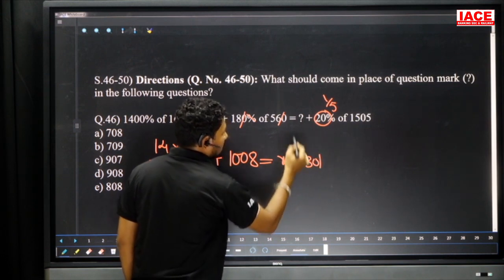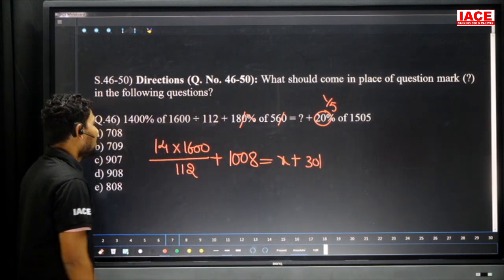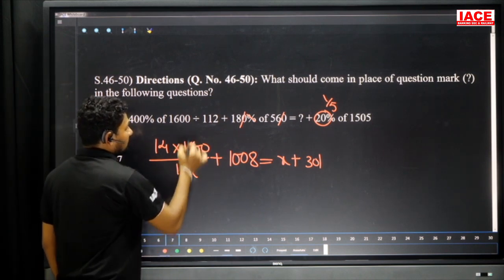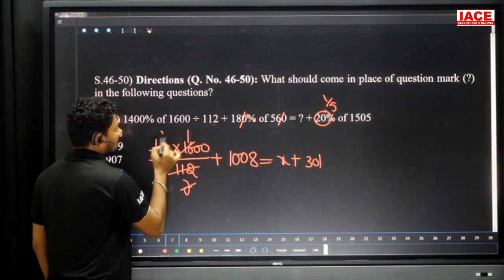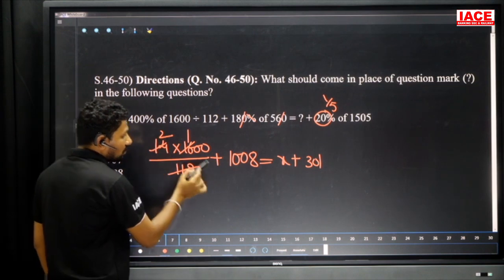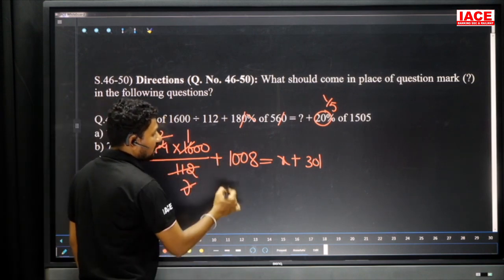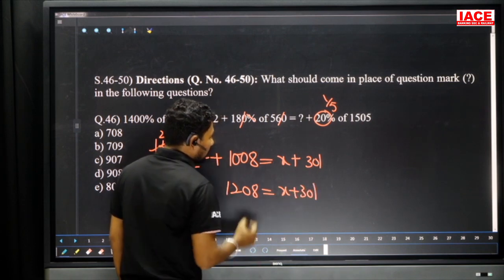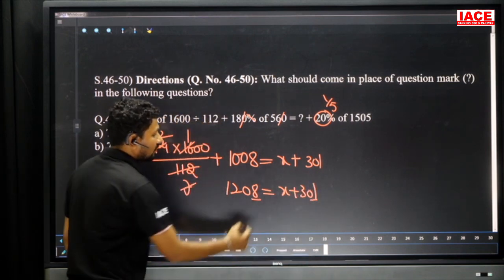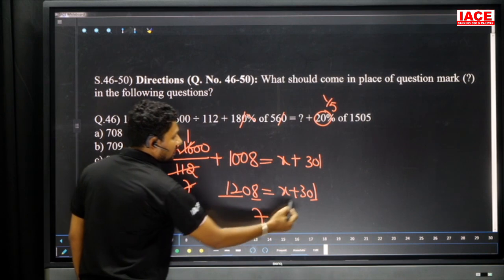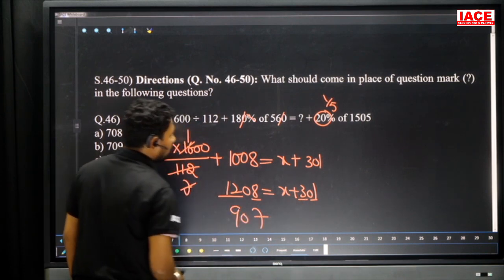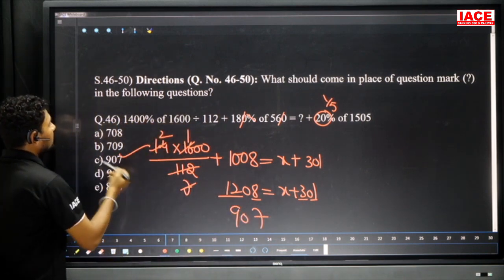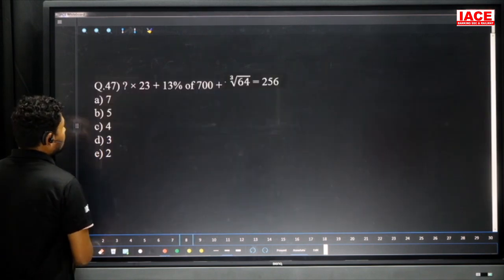And X, I am writing for the question mark purpose. X plus 301. Now cancel the numbers here. 16 1s are 16, 7s are 7, 2s are 2, into 100, 200. So 200 is adding to 1008, it is becoming 1208, which is equal to X plus 301. From 8, 1 will be removed, then our answer is 7. From 1200, 300 is removed, you will get 900. Final answer is 907. Our option is C here. Move on to the next question.